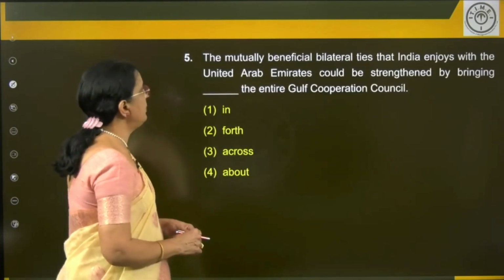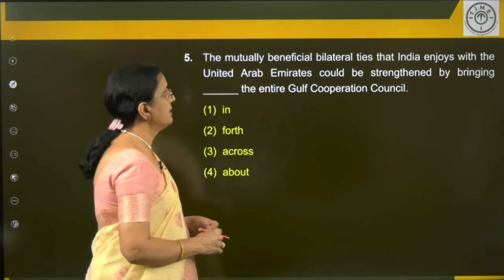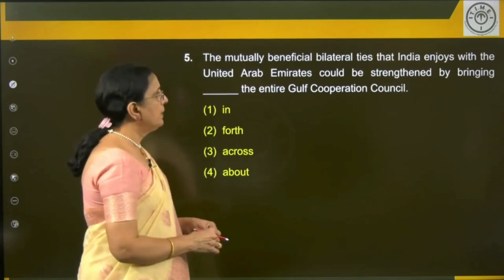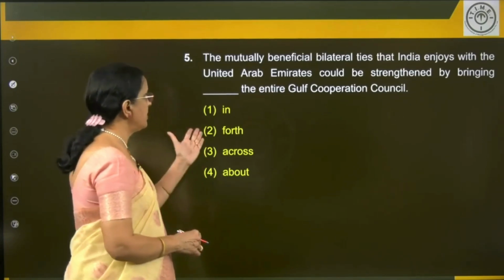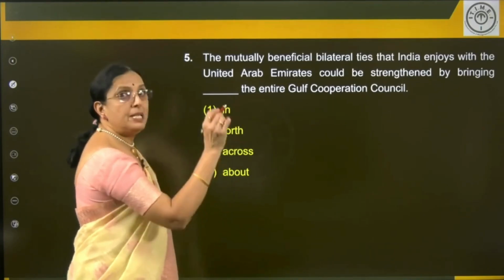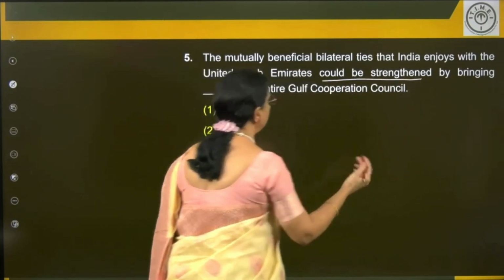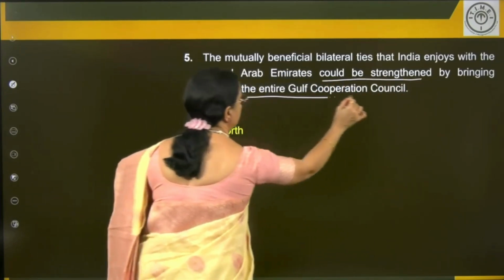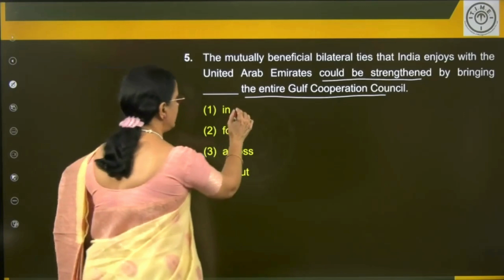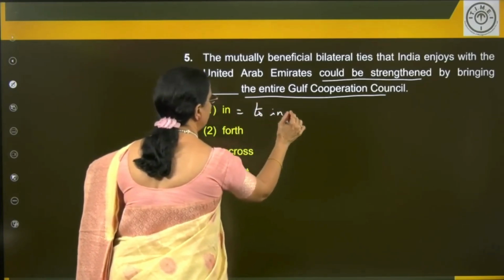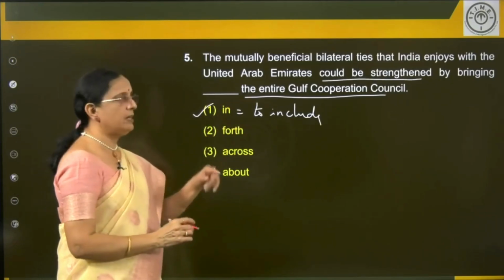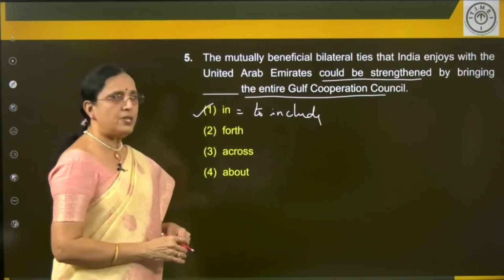The mutually beneficial bilateral ties that India enjoys with the United Arab Emirates could be strengthened by bringing dash the entire Gulf Cooperation Council. So what does it? Could be strengthened, right? Strengthened by bringing what? Right, these. So what do you say? Bring in. Bring in is what? To include. Bring in is to include. Do you understand? So this is the perfect answer. By bringing in the entire, by including the entire Gulf Cooperation Council.